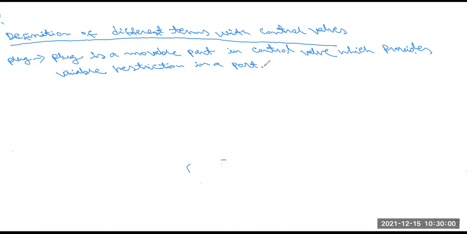So first is plug, a movable part in the control valve which provides variable restriction in any port.